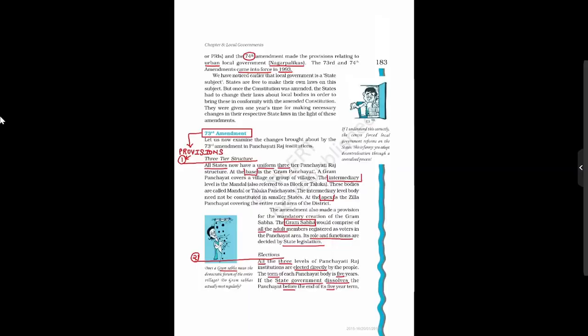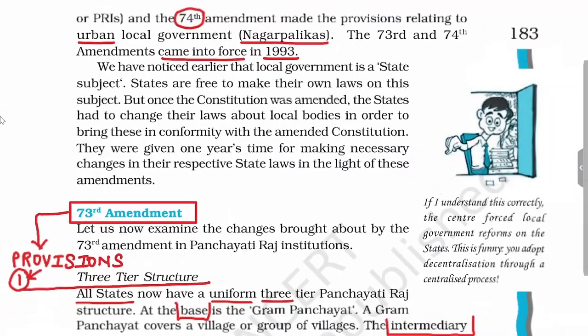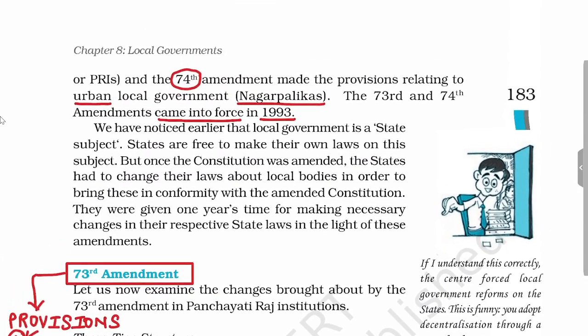Now we'll see that the 74th Amendment Act is related to urban areas, and it establishes different kinds of local bodies. If the urban area is smaller, it will establish a municipality. If the urban area is very big, in big cities, there will be municipal corporations.